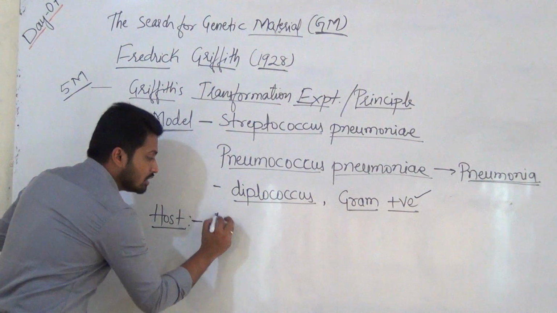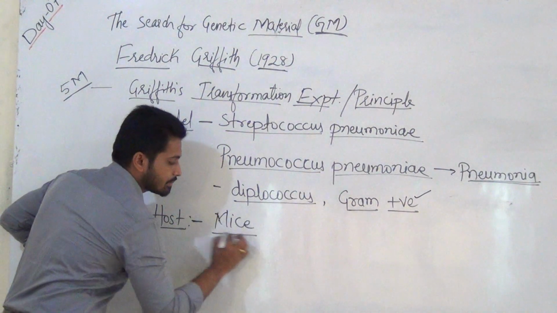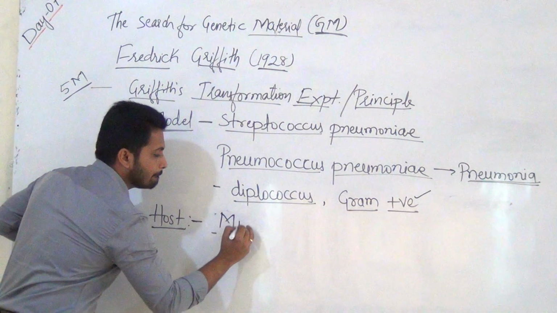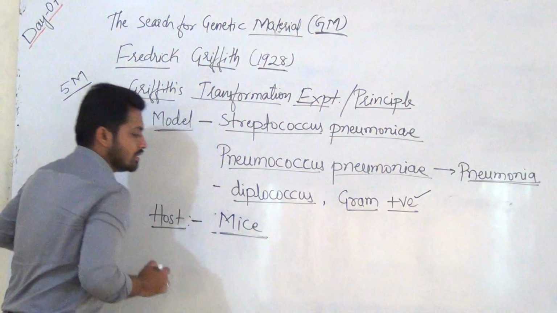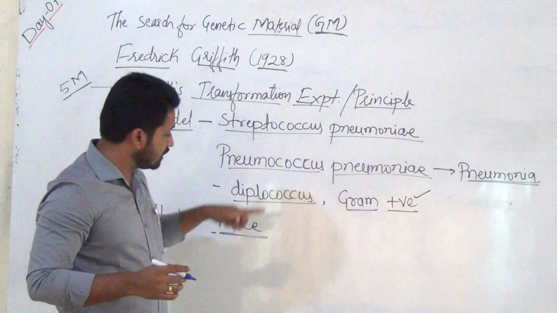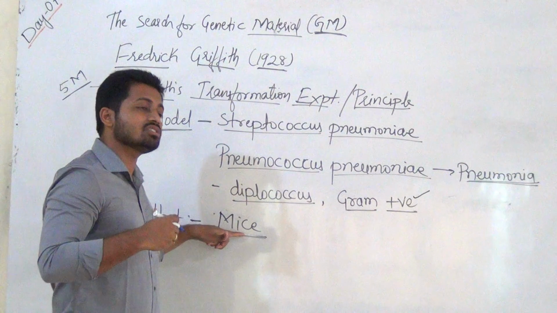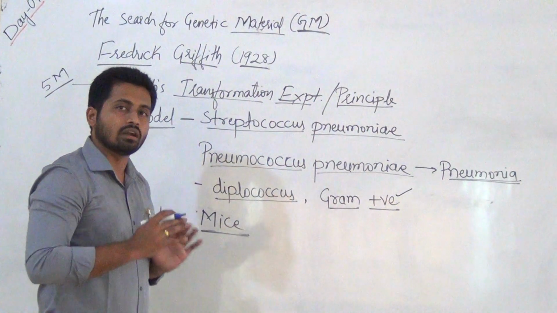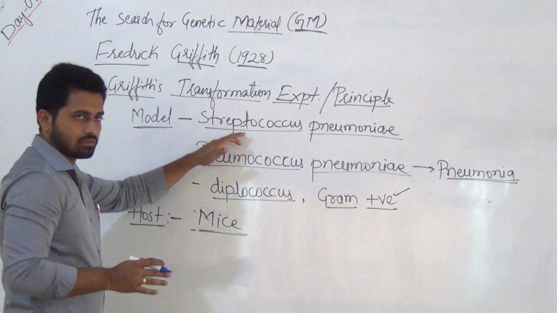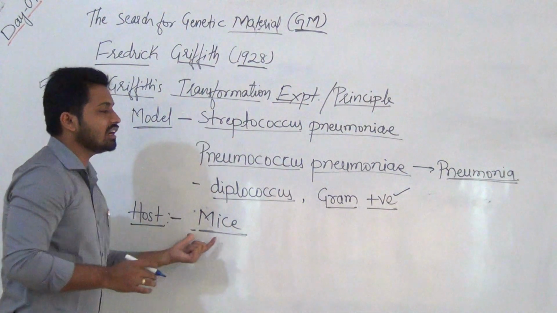He used the host, that is mice. After injecting these bacteria, the mice suffered from pneumonia and died. So the model used by Griffith is this bacteria, and the host is mice.